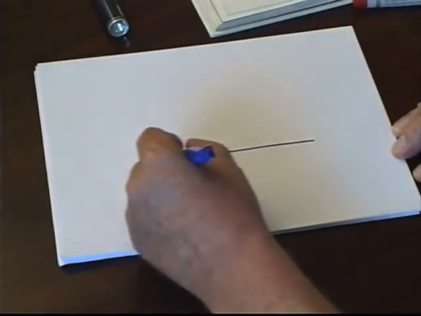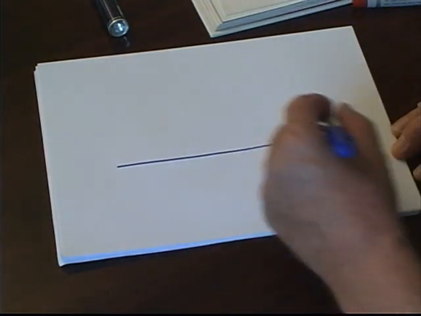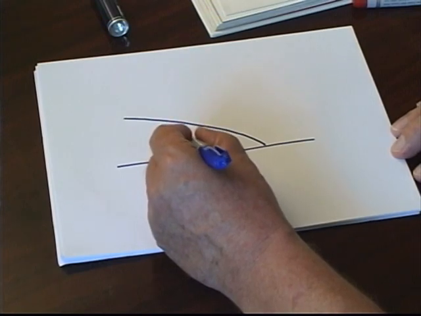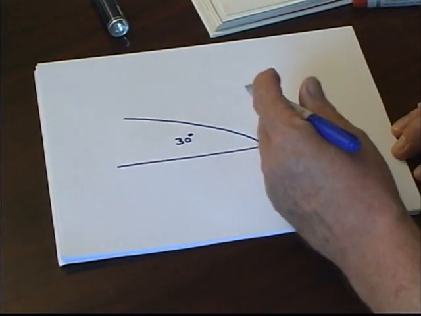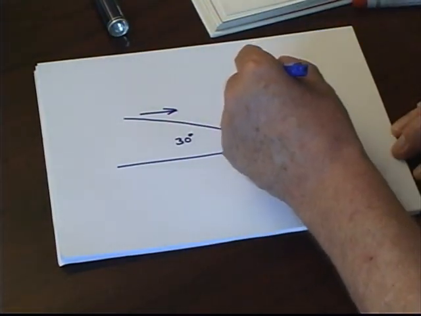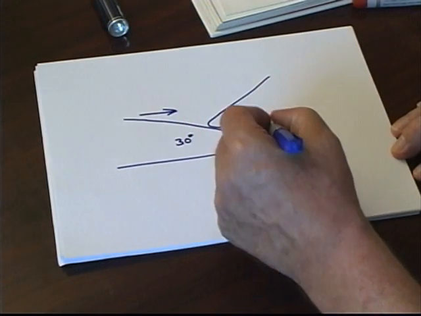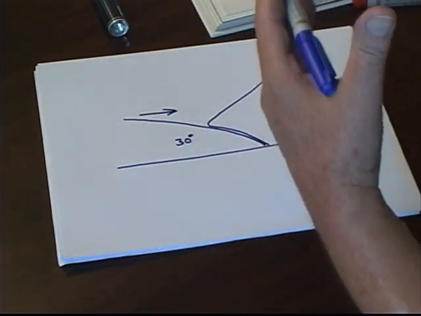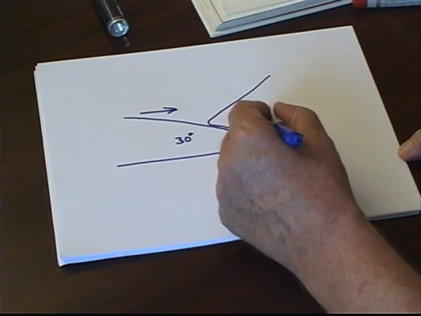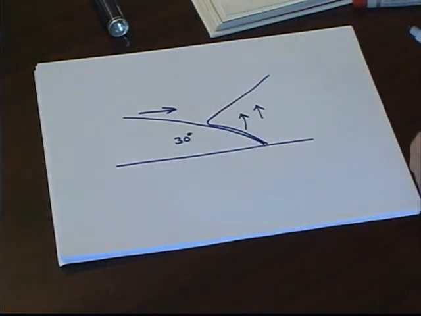Here's the ground again. Now if we have some cold air coming in, let's say this is 30 degrees again, and in front of it, it's moving that way. In front of it we have warm air. What happens is that the cold air, because it's heavier, it's colder, it pushes underneath and it pushes the hot air up like that. And now we've already learnt, haven't we, from another talk, that when hot air rises it can't contain as much water, and so it starts to rain.